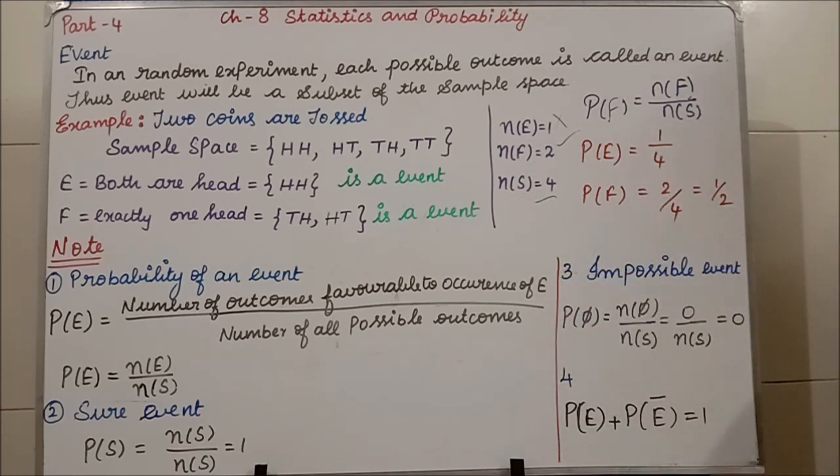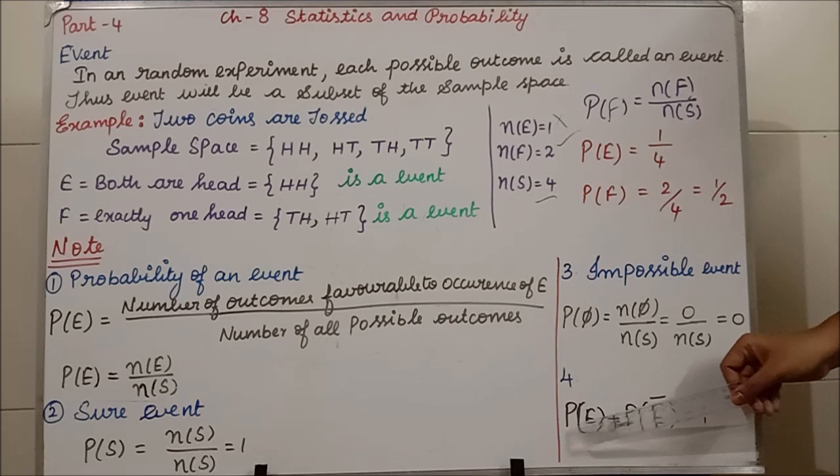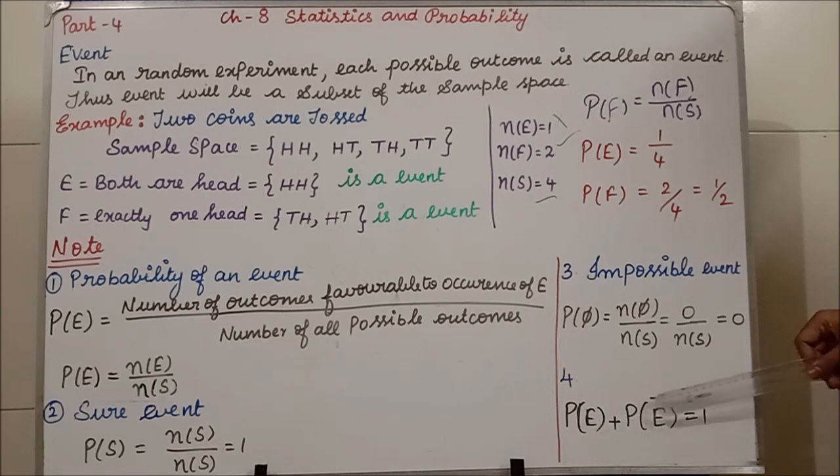The second one is sure event. Sure event means when the probability answer you are getting is 1, that is the sure event. Next, the third one is impossible event. Impossible event means if the probability answer you are getting is 0, that is the impossible event. Clear? The fourth note is P of E plus P of E bar, which is equal to 1.